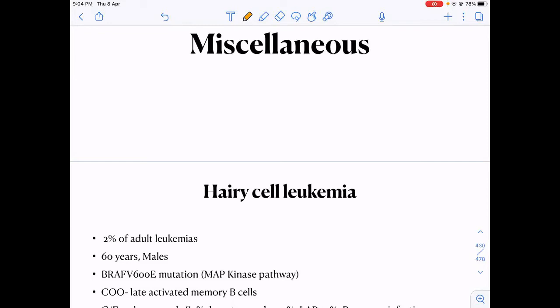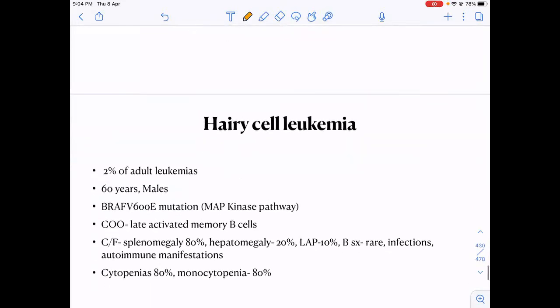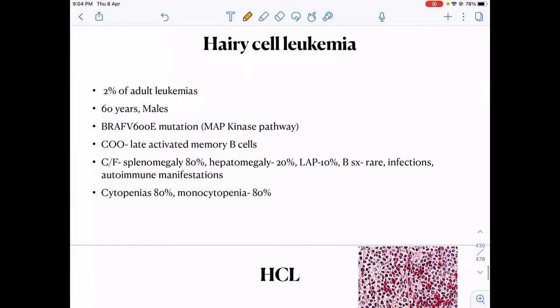Now I'll tell you about some important lymphomas which are rare, but questions are asked from these lymphomas. Now we have completed the topic of T-cell lymphomas. Now I'm telling you about some miscellaneous lymphomas which are left. Okay, so hairy cell leukemia, HCL. It is a rare lymphoma.